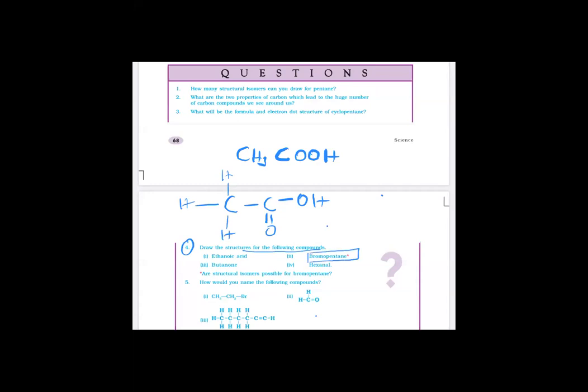Bromopentane: 1, 2, 3, 4, 5 carbons, and then bromine. Other hydrogen atoms you can show. Butanone: you can put two carbons on that side or two carbons on this side, it's up to you. Always the terminal carbons will have CH3, then C double bond O, then CH2, CH3.